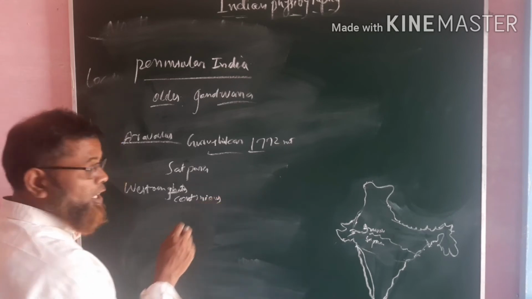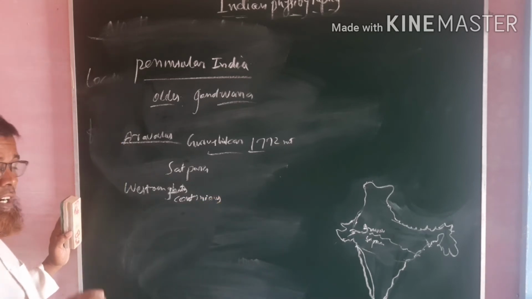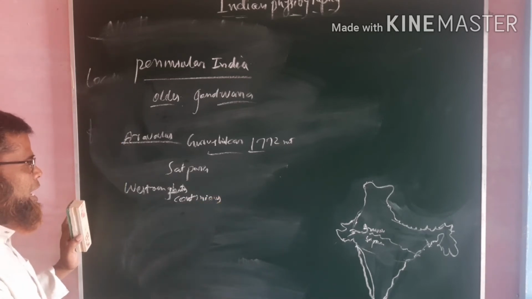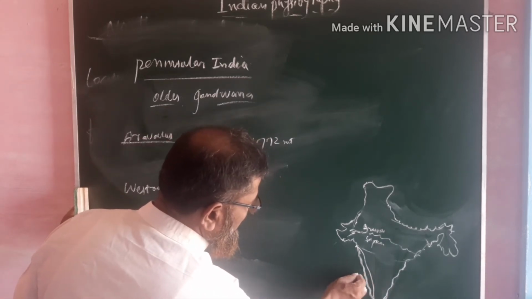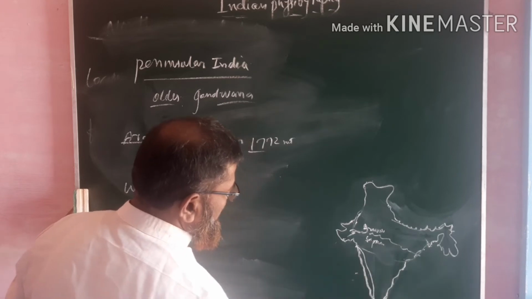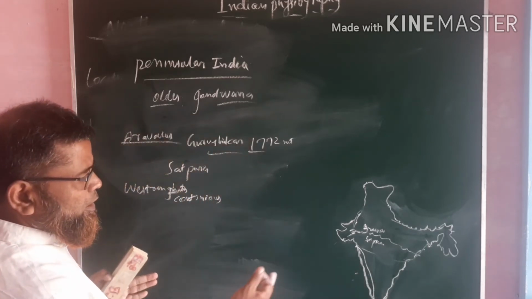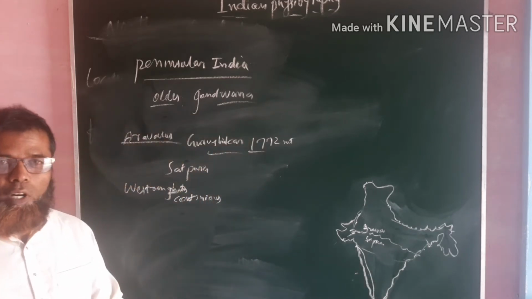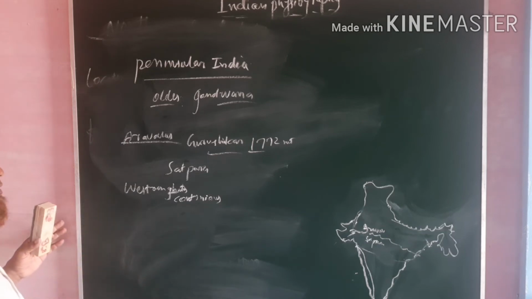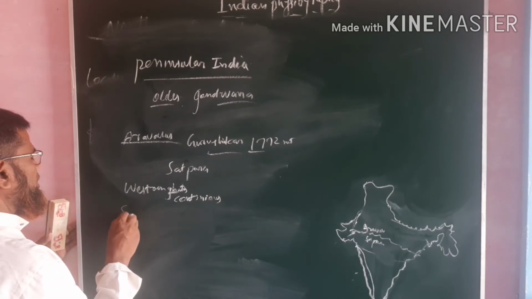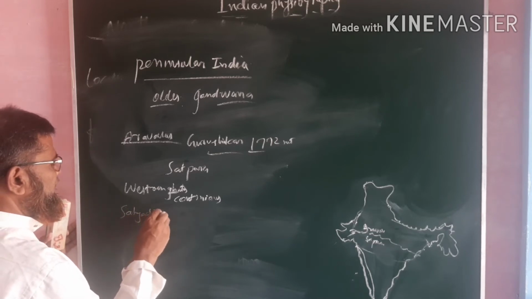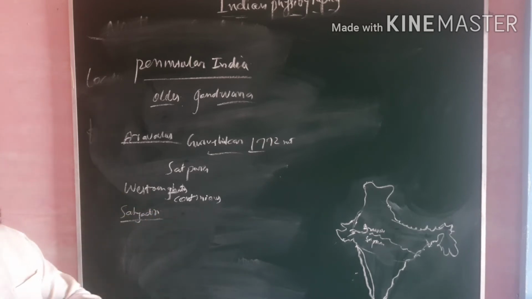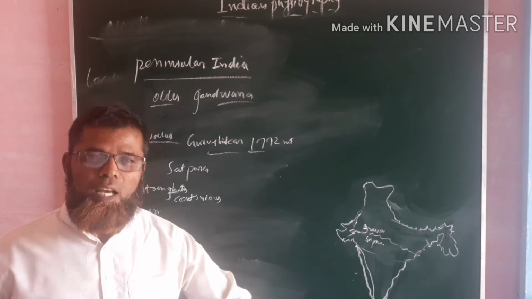Regarding the physical features of the Western Ghats, they are continuous and lie along the west coast, and they have different names also. One name is Sahyadri, by which it is called in Maharashtra as well as Karnataka.